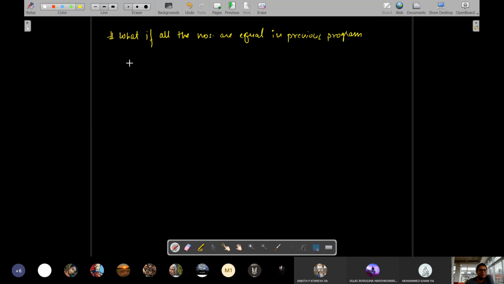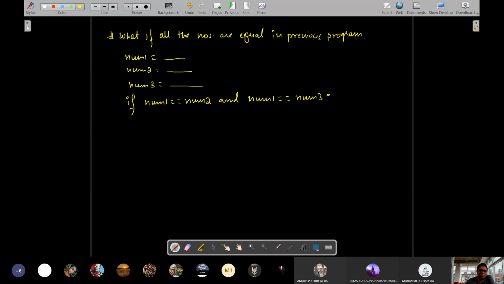So what we can do is we'll ask for the first number, the second number, and the third number, and then we can write if num1 is equal to num2, sorry, and num1 is also equal to num3, that means all the three numbers are equal.